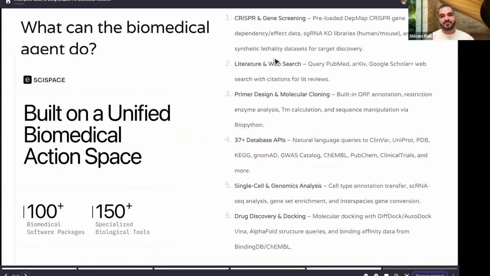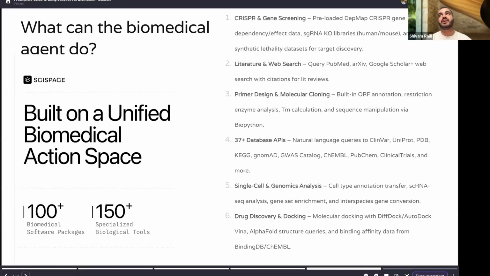So, what can the biomedical agent do? At this point, as I mentioned before, we have 100 plus biomedical software packages inside this. I'll name a few here. I've listed a few down, as well as some tools that we have allowed this agent to have. Tools are nothing but some functions that an AI agent can perform.